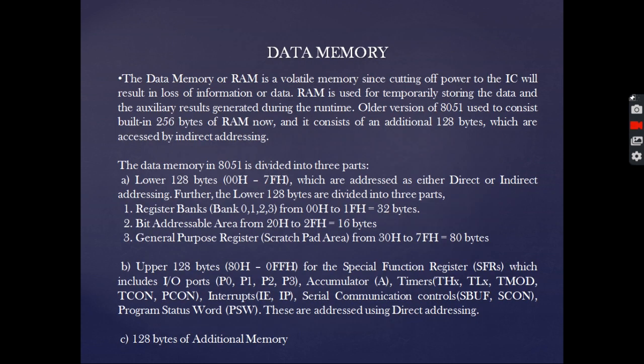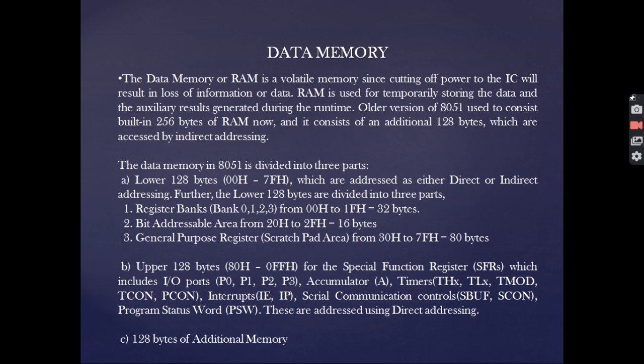Now coming to the data memory or RAM, which is a volatile memory, since cutting off the power to the IC will result in loss of information or data. What happens when we switch off? It results in the loss of information or data. RAM is used for temporarily storing the data and the auxiliary results generated during the runtime.